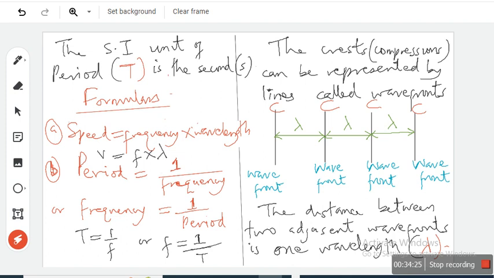Watch this. This is what we call a wavefront. Take note of this. The wavefronts are just lines we can use to represent certain parts of the wave. Like if at a particular crest I draw a line, the next crest I also draw a line, the next crest I draw a line. All these lines are called wavefronts. So the distance from one wavefront to another wavefront will give you what?